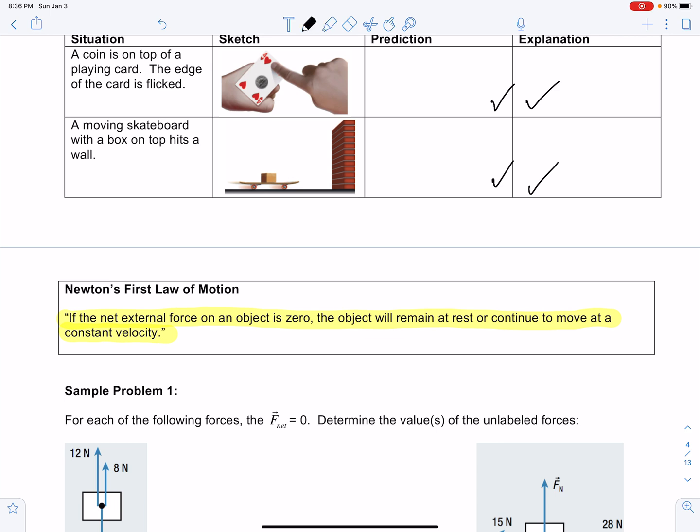So, if the net force on an object is 0, then the object will remain at rest. This is the first situation. Or continue to move at a constant velocity.